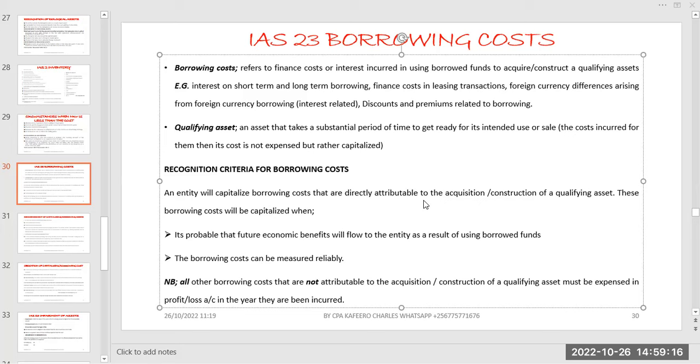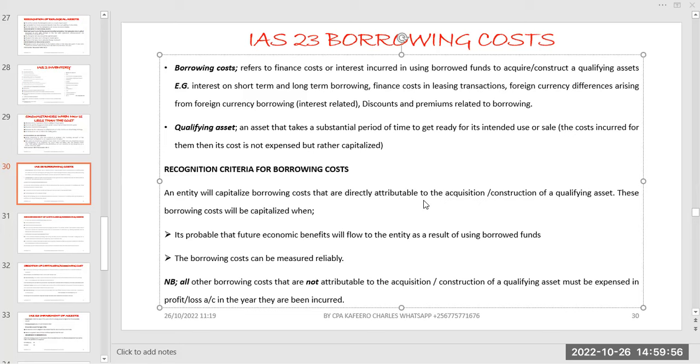Then what will happen to the normal way we do business? The big question is, how are we going to treat the interest we are going to be paying for the loans we have acquired, for example for the construction of a qualifying asset? If part of the money is for construction and the other part is used as working capital, how are we going to treat that interest?